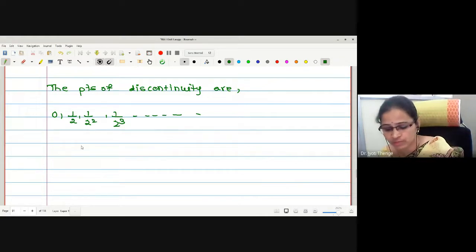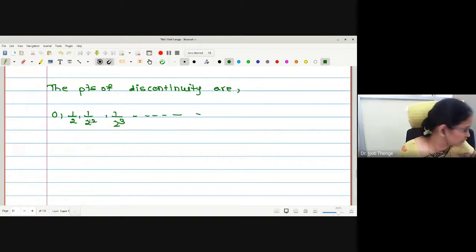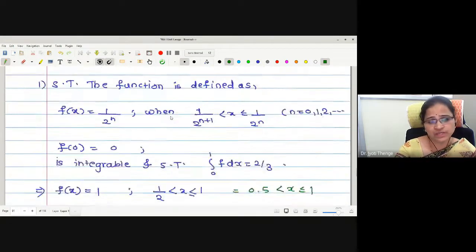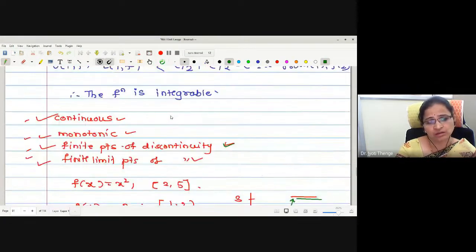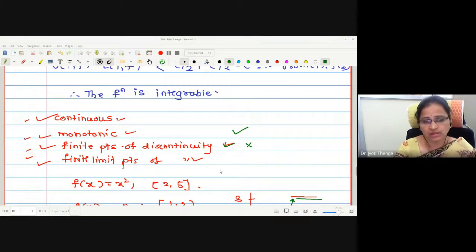1/2 cubed, 1/2 raised to 4, 1/2 raised to 5, and so on. All the points of discontinuity will continue, right? Therefore, these are the points of discontinuity. Whether it fits into one of the criteria, finite points of discontinuity, whether it is true? No. This function is monotonic, so it is always integrable. Therefore, we were checking just other criteria, method two, you can say. This function does not have any finite points of discontinuity, right?